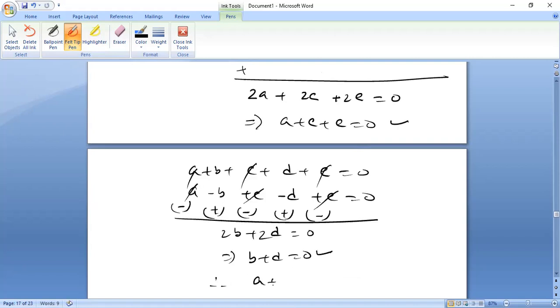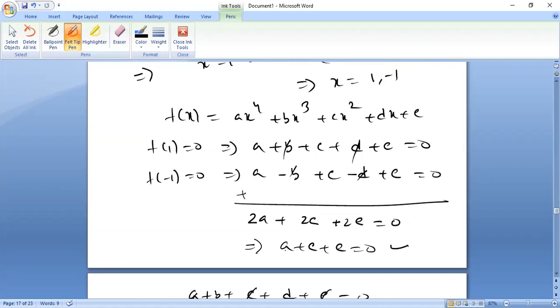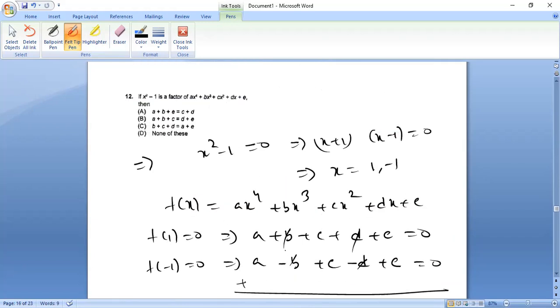The correct answer will be what? a plus c plus e is equal to b plus d is correct, because both are equal to 0. So which is the correct option? Therefore, question 12: a plus c plus e is equal to b plus d. So this one is not true, this is not true, this is not true. Therefore this is true. Okay, answer is D.